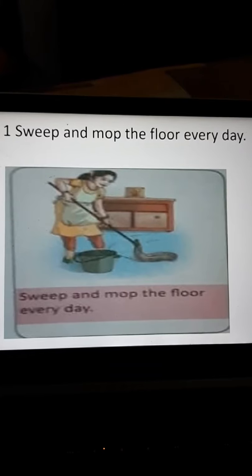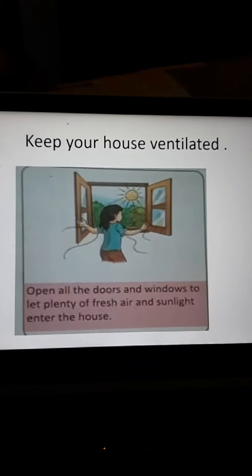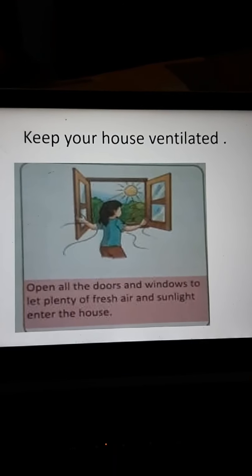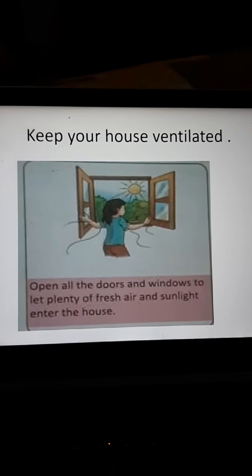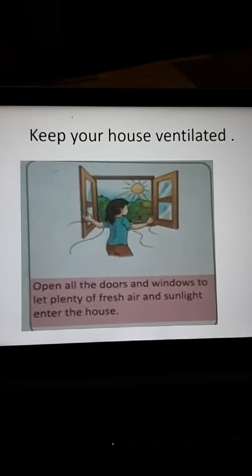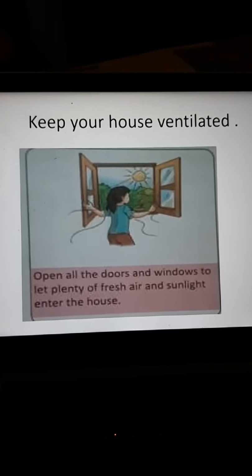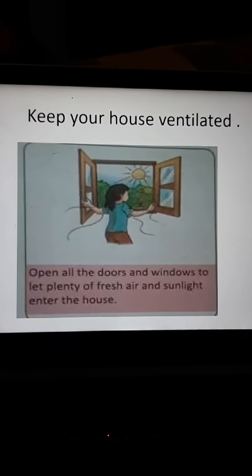Okay, so after this, the next one is keep your house ventilated. As I told you, what is the meaning of ventilation? Ventilation means your house should get the right amount of fresh air and sunlight.